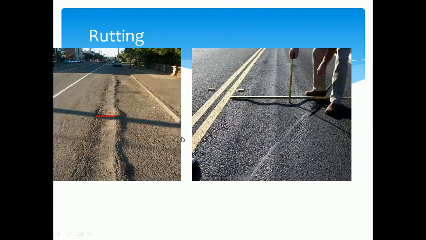So you can observe in the figure, you can understand what is meant by rutting. The main cause of this is the wheel load. Whatever the depression which has been caused along the length of the road, along the wheel path, because of the heavy moving vehicle, we can observe this type of failure.